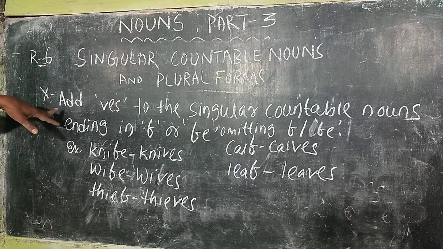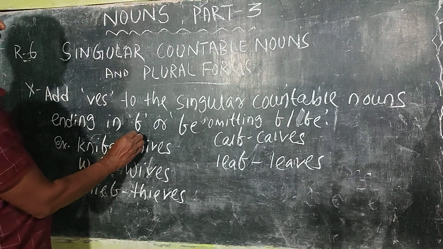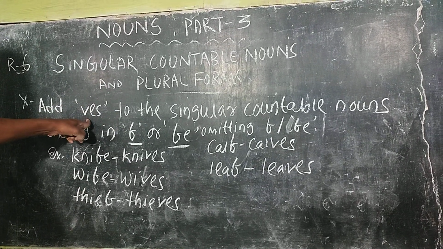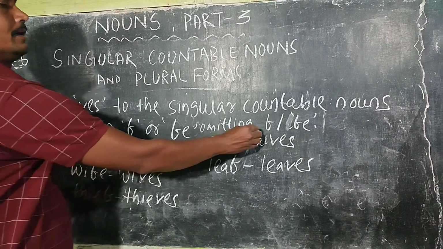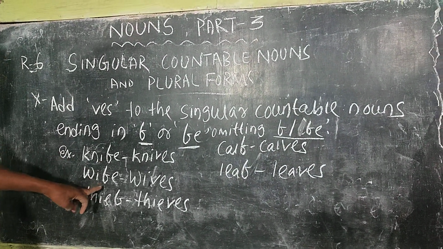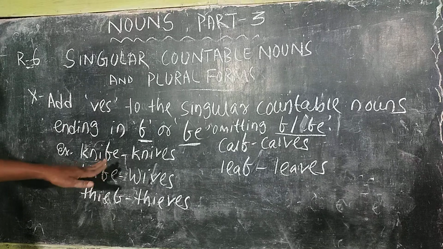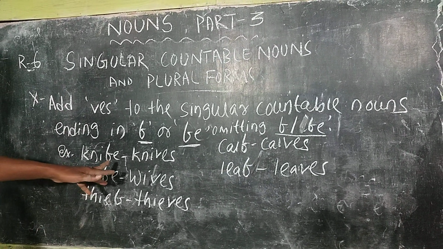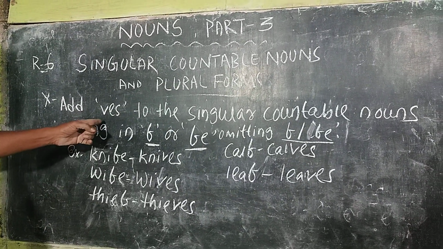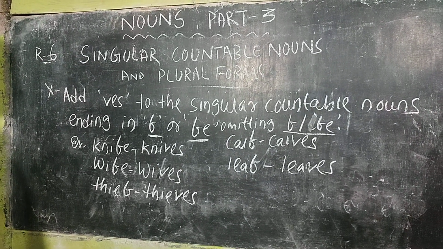Point number 10. Add ves to the singular countable nouns having the ending of f or fe. But after adding ves, we have to omit f or fe. Just like now you can see knife, life, wife, thief, etc. So they have the ending of f or fe. At first we have to omit f or fe and simply add ves to make such types of singular countable nouns into plural.